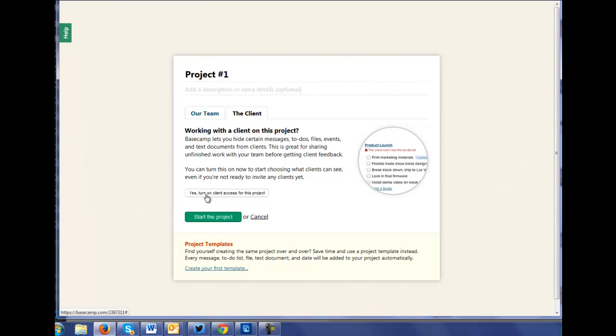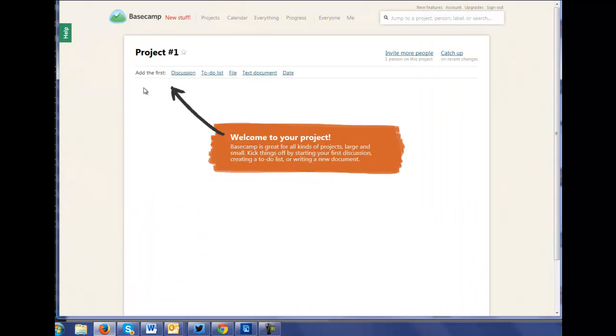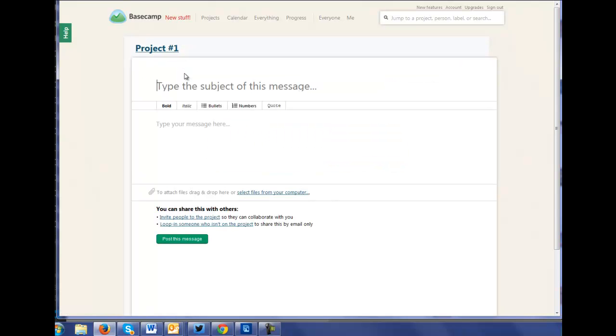Or you can turn on client access right away. And you can even create a project template. That's nice. So my first project, I can add a discussion, so people on the project can be kept in the loop.